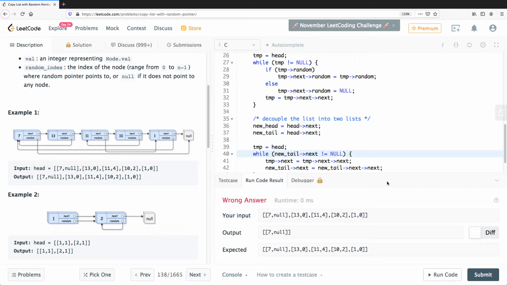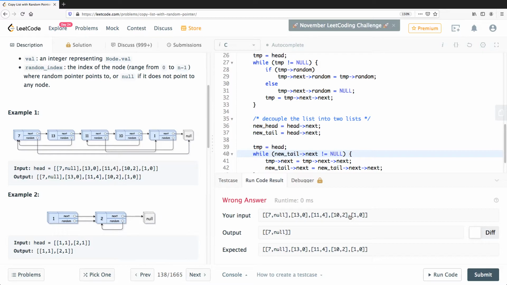Okay, now he's saying it is wrong answer because he gave you 7 null, 13 0, 11 4, 12 10 2, and 1 0. What do you think is going on? Where did we mess up? And he's saying you only gave him 7 null. You never gave him the actual list that it was supposed to be. And why do you think that is?